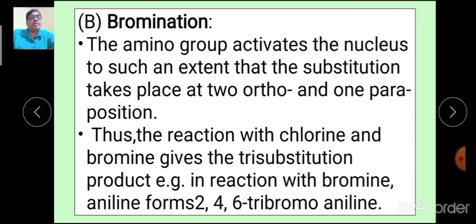Thus, the reaction with chlorine and bromine gives tri-substitution, at ortho 2 substitution and at para 1 substitution, and their product is tri-substituted product. And therefore, in the reaction of aniline with bromine, the bromines are substituted on 2 and 4 ortho positions and 6 on para position. Therefore, the product is 2,4,6